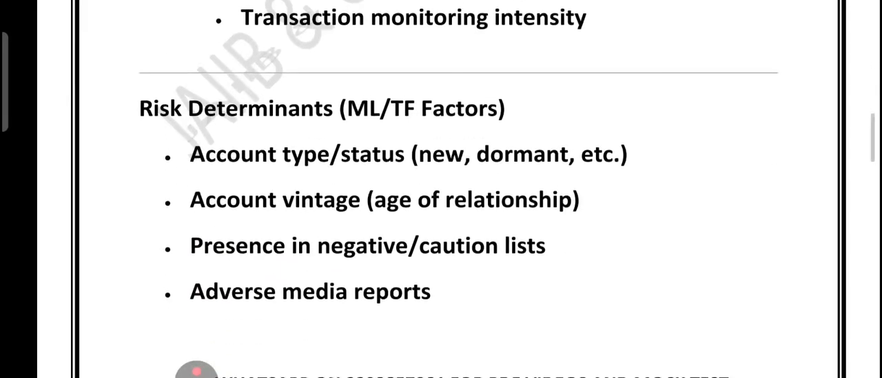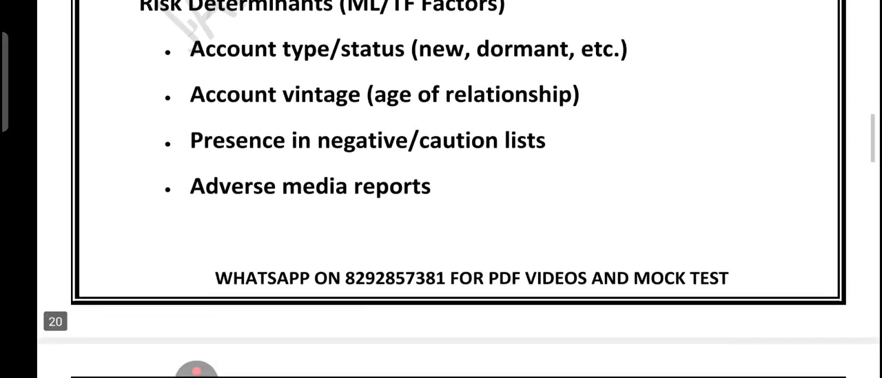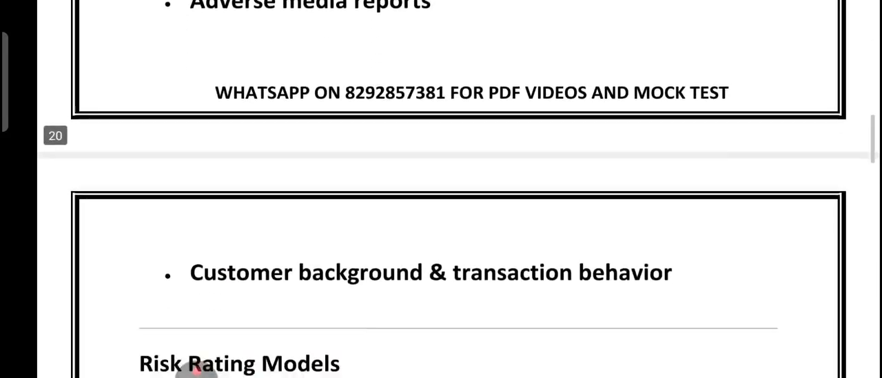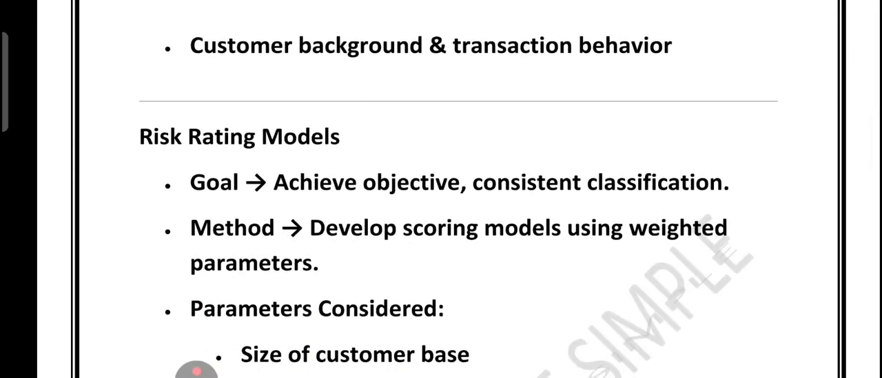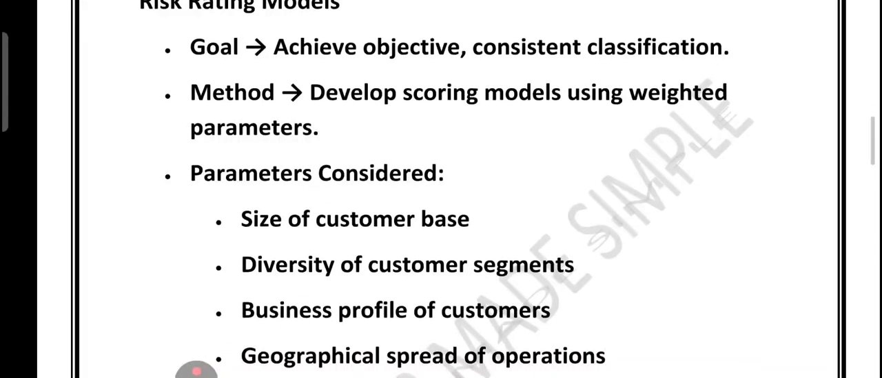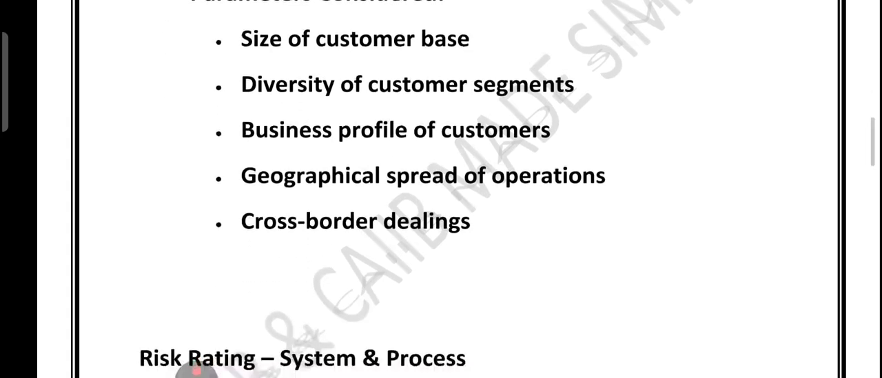What are the risk determinants? Account type, account vintage, presence in negative or caution list, adverse media report, and then customer background and transaction behavior. So these are the risk determinants. If you look at the risk rating model, the first one is goal based: the goal is to achieve the objective and consistent classification. What is the method used? Develop a scoring model using weighted parameters. Considerations include customer base size, diversity of segment, business profile, geographical spread, and cross border dealing. These are called considerations.